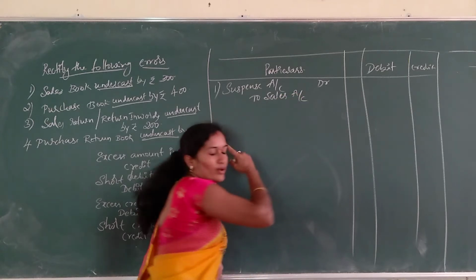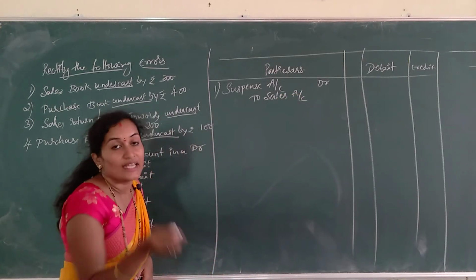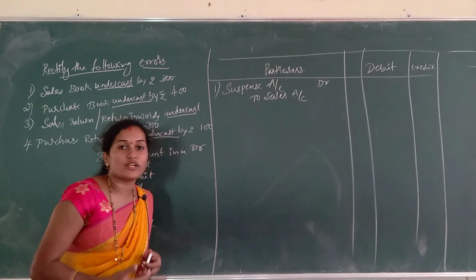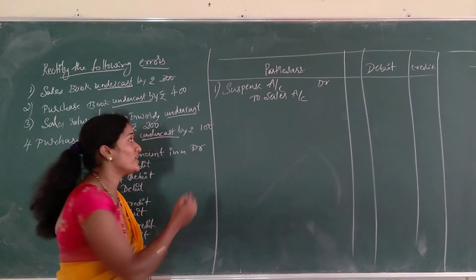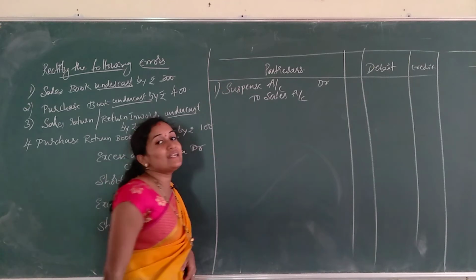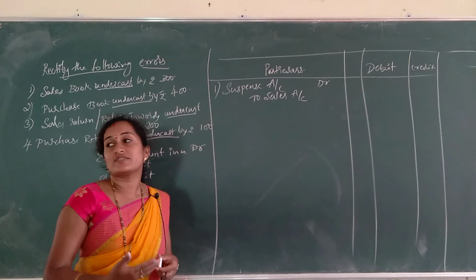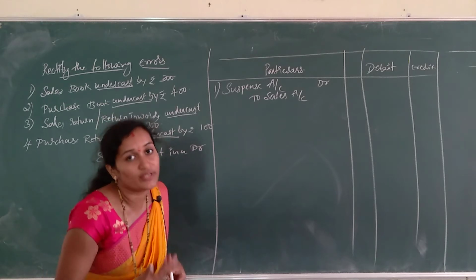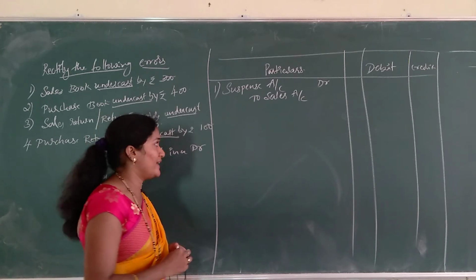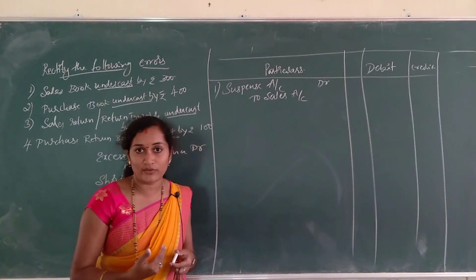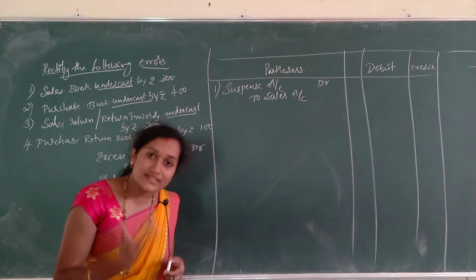In our last problem we discussed overcast. In a sales book, if the amount is overcast, it means an excess amount, so we have to give sales to the debit side. Why? Because excess amount in the credit side, in order to rectify that, we have to give to the debit side. So in the last problem you can see the entry was sales account debtor to suspense account, because it is an excess amount.